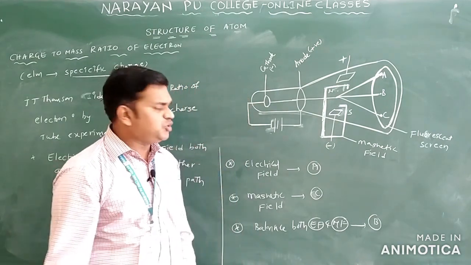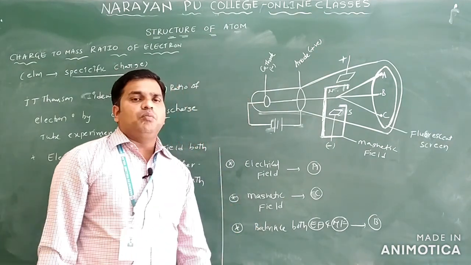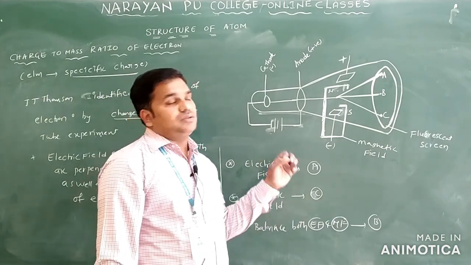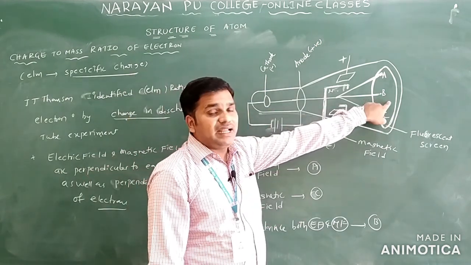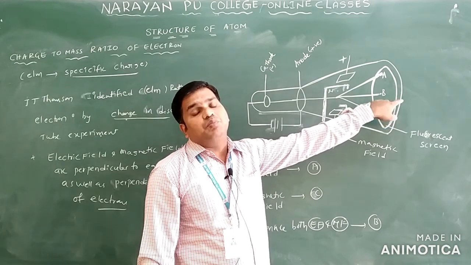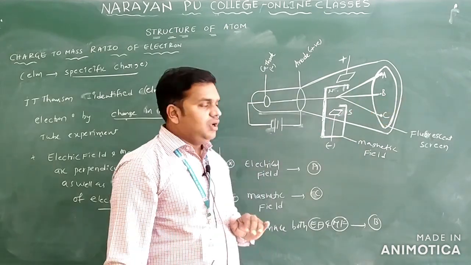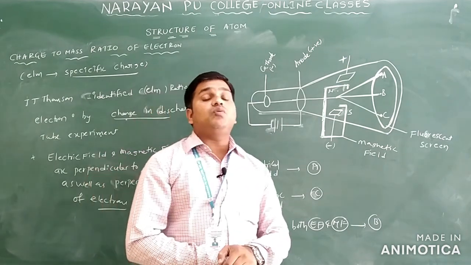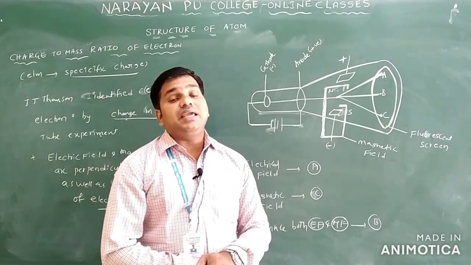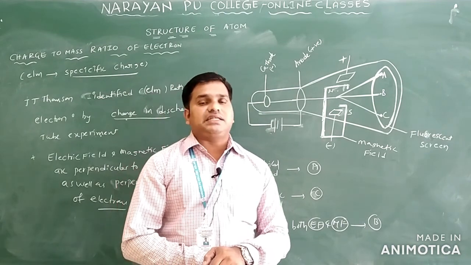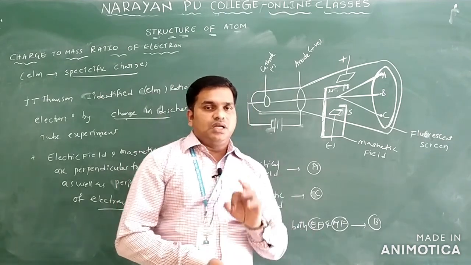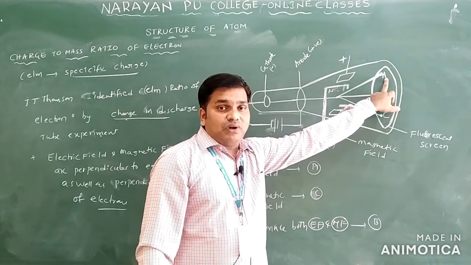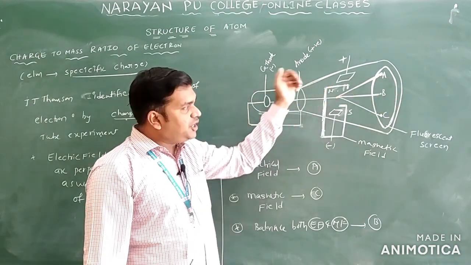Or you can say, in the absence of both electric and magnetic field, the cathode rays move in a straight direction and hit the cathode ray tube at the point B only. So by balancing this electric field and magnetic field, he wanted to identify the e by m ratio for the electron.